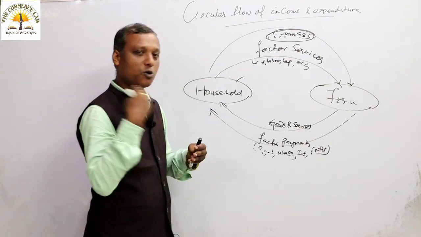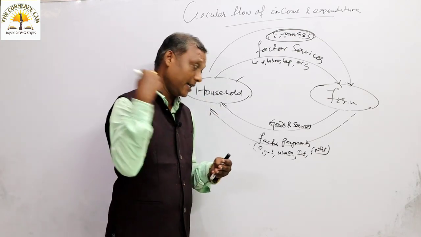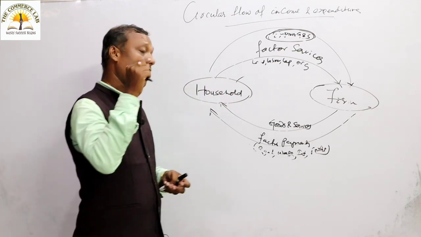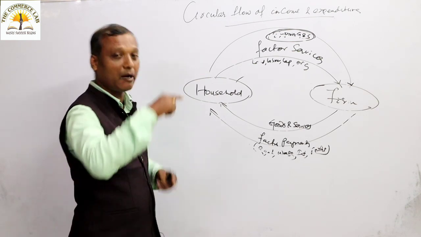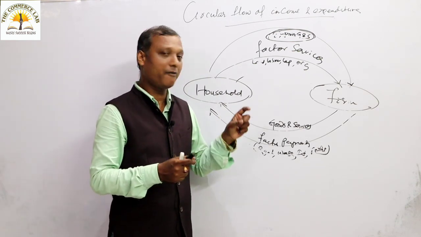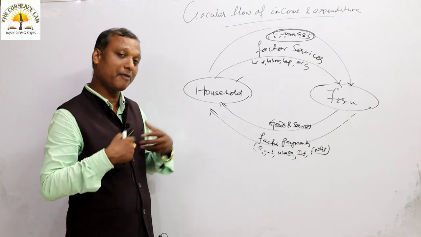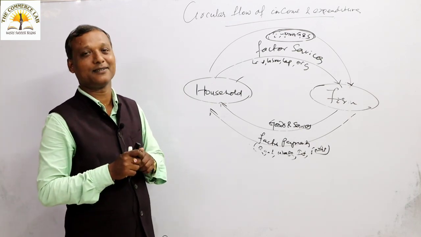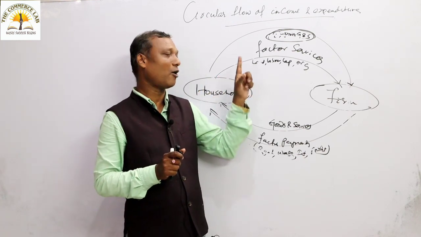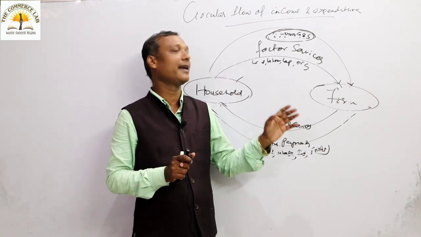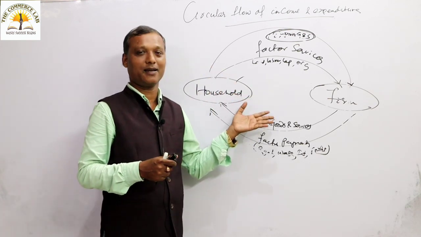This will be a flow in course of time, in course of a day, a year, a decade. Till the time economic activities are there, the flow will continue. When the flow ends, it means our life also ends. You should understand. So I hope my students really understand the topic of circular flow of income. Be practical. I am talking about the circular flow of the two sector model.